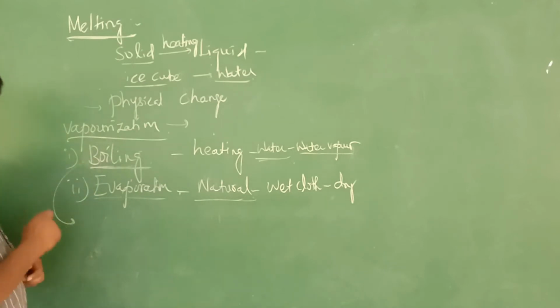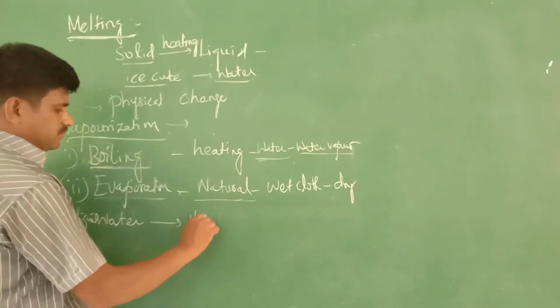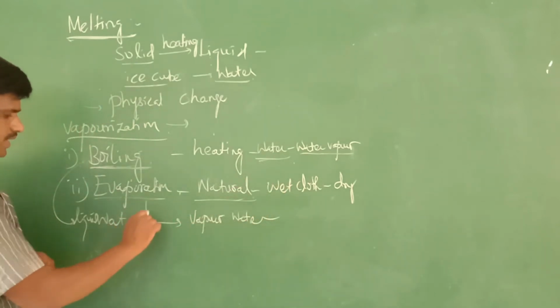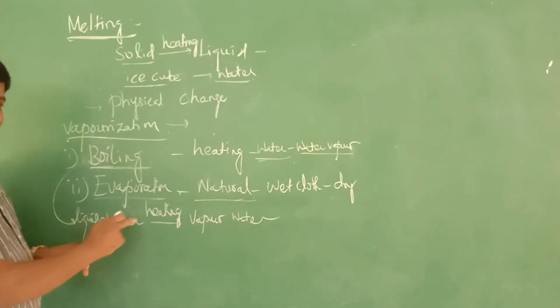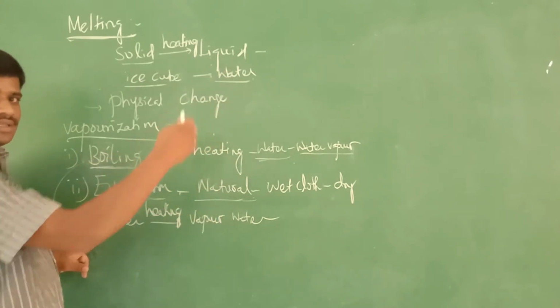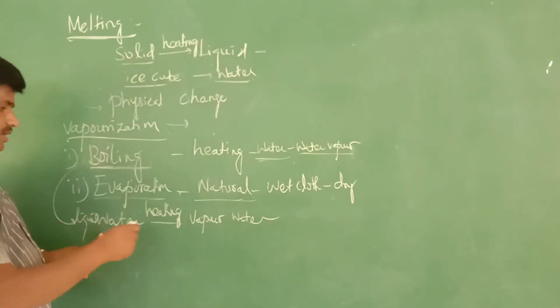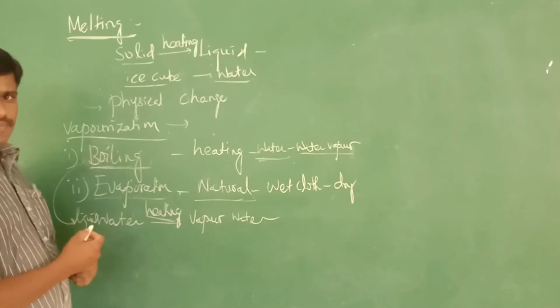The definition of boiling: it is the conversion of liquid state into vapor state. Liquid water becomes vapor water. This takes place on heating. Liquid water gets converted into vapor. This process is called boiling.